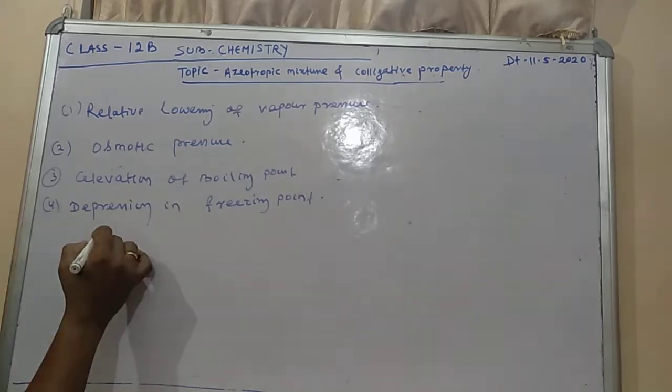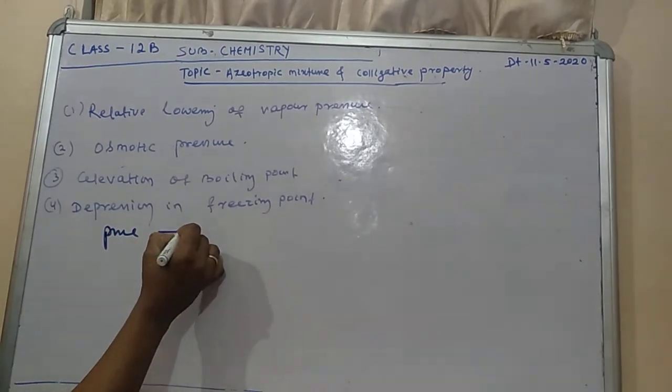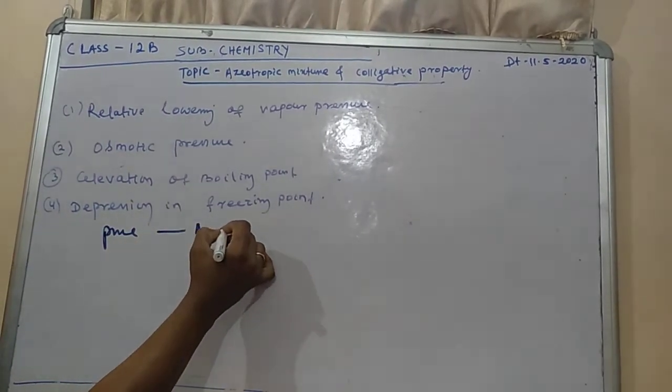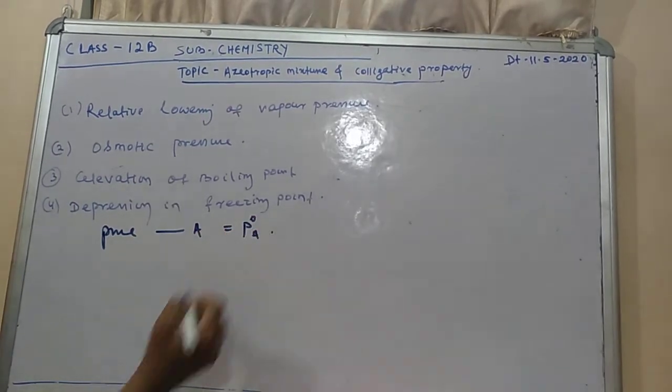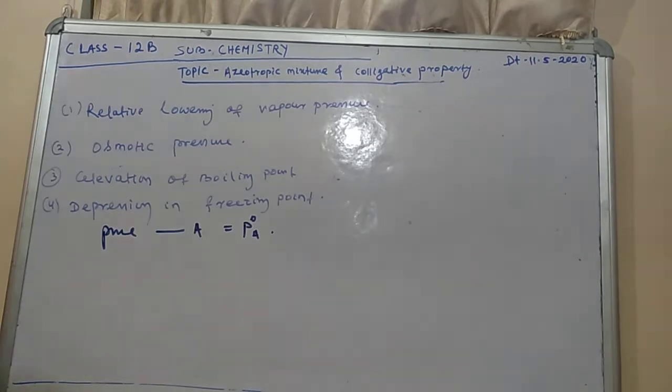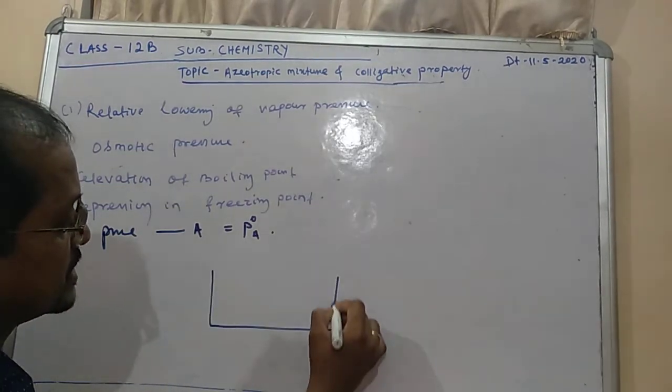See, suppose the pure solvent is A and has the vapor pressure P naught A. This is the pure vapor pressure, you can say. When non-volatile solute B is mixed with A, then as we know, vapor pressure is a surface phenomenon. Some particles of A could not get vaporized. Suppose we understand it this way.